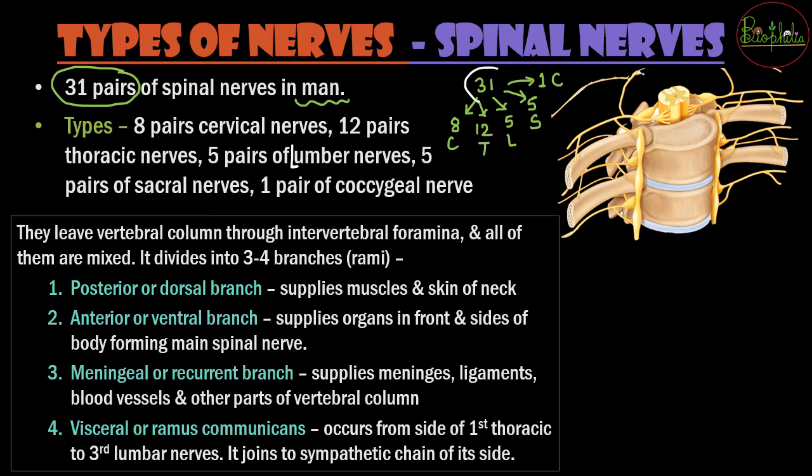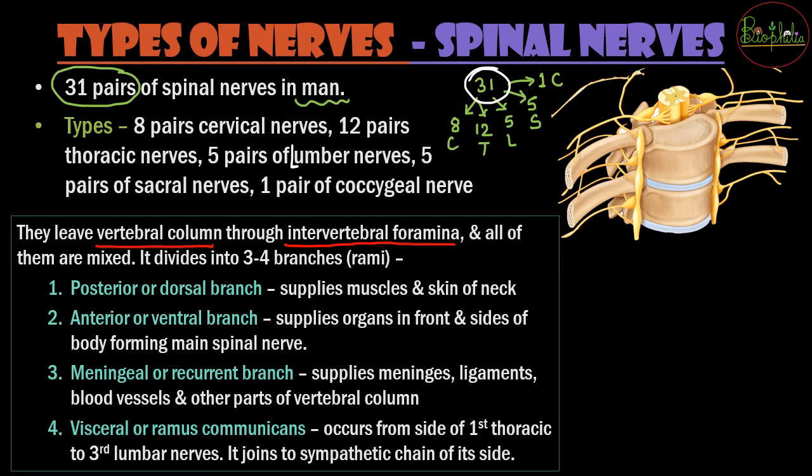That brings us to the calculation of 31 pairs of spinal nerves. All these nerves leave from the vertebral column. Inside the vertebral column there is the spinal cord, and because they leave from the spinal cord through the intervertebral foramina, you call them the spinal nerves.